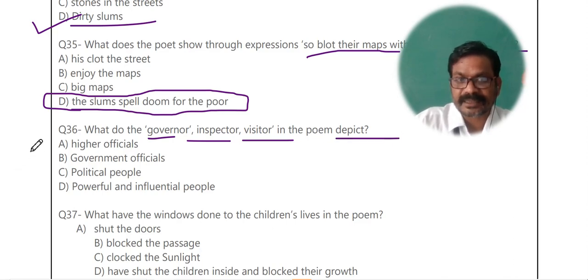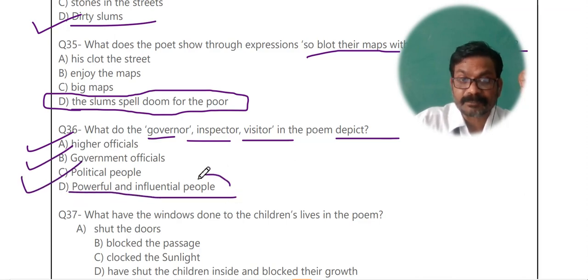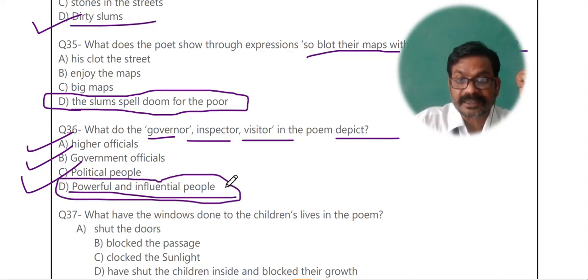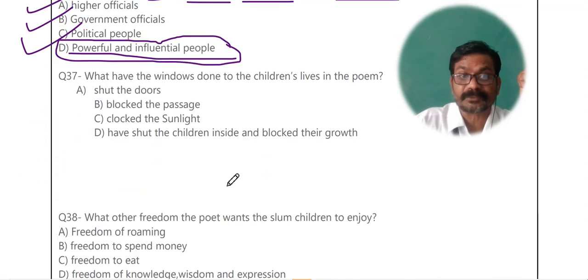Who are they? They are the higher officials, they are the government officials, they are the political people, or they are powerful and influential people? Yes, the poet says that these three are the powerful and influential people. If they want to do something for the children, they can do and they should do.